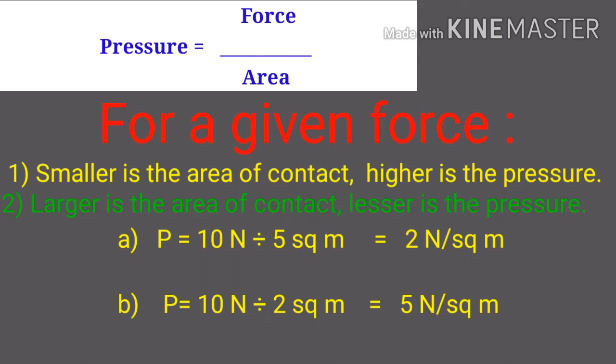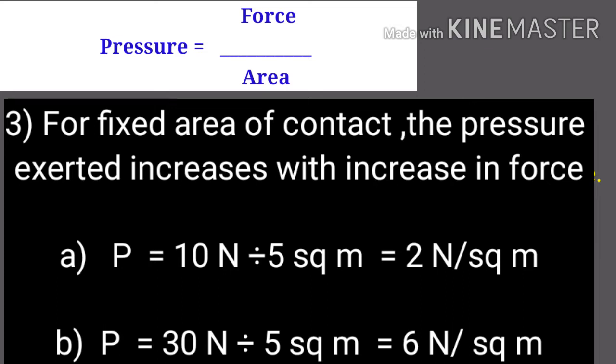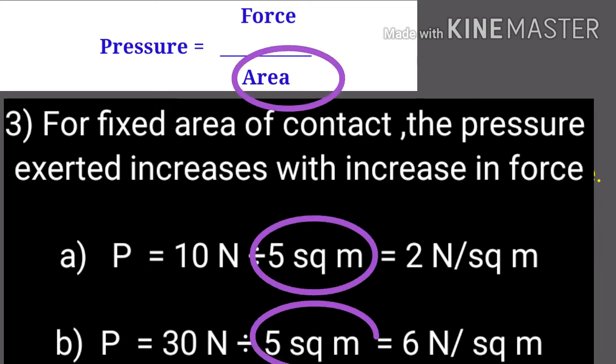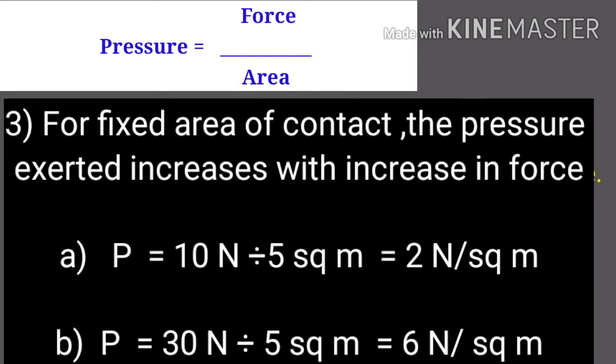So second point, larger is the area of contact, lesser is the pressure. For example, in case A, the area of contact was 5 square meter, the pressure was 2 Newton per square meter. Now third result, dear students, for a fixed area of contact, अगर area of contact हम fix रखें, the pressure exerted increases with increase in force और vice versa. अगर हम force increase करेंगे तो pressure increase होगा, force decrease करेंगे तो pressure decrease होगा.